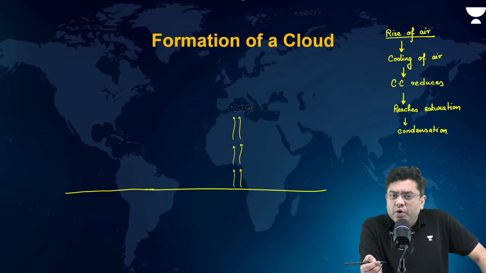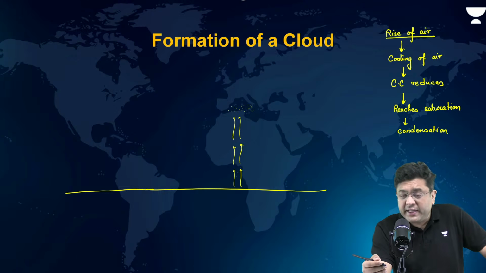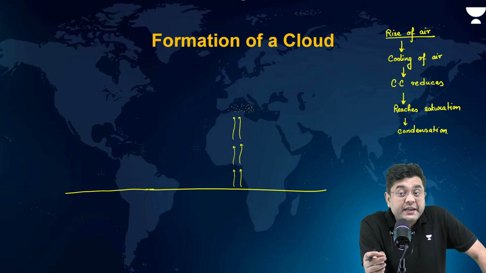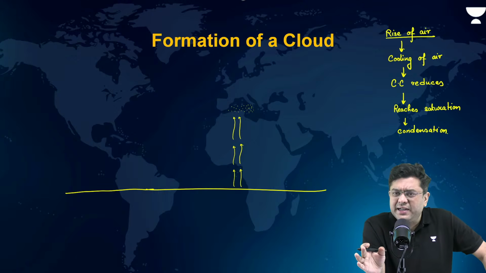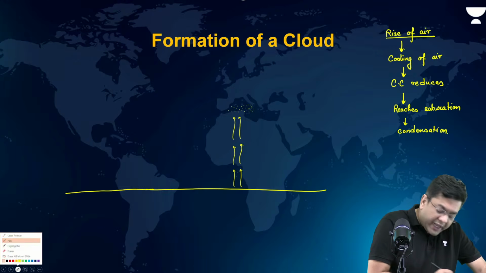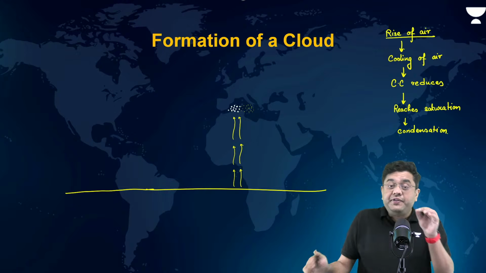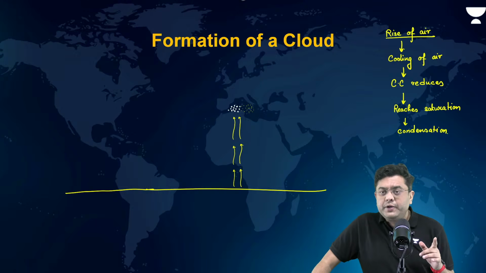Now, in majority of the cases, by the time that air hits this condition of condensation, the temperature reduces to such an extent that you will find the formation of tiny ice particles. Now, here comes an important concept. Kindly pay attention. If you consider the ice particle, earlier dust particles served as a surface for condensation.